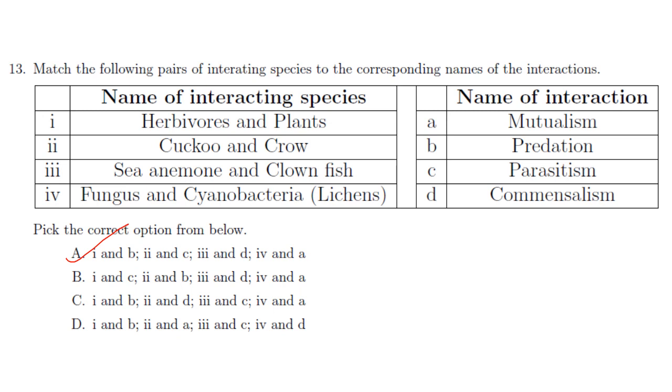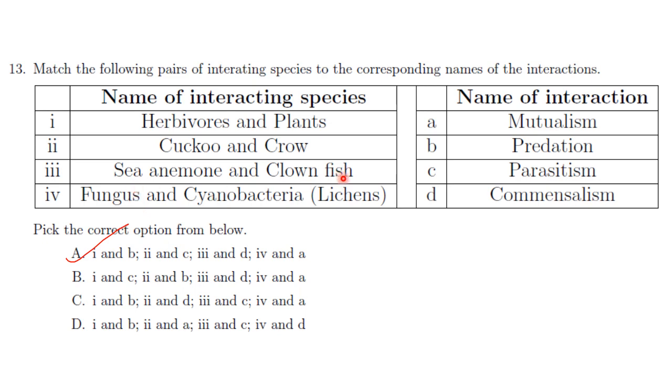Then next one. Match the following pairs of interacting species to the corresponding names of the interaction. Herbivores and plants. Herbivores and plants can be considered as predators. Herbivores predate on plants, they eat the plants. So 1 will be B. Then cuckoo and crow. Cuckoo and crow is parasitism, a parasitic relationship. Cuckoo will put its egg in the crow's nest. So 2 will be C.